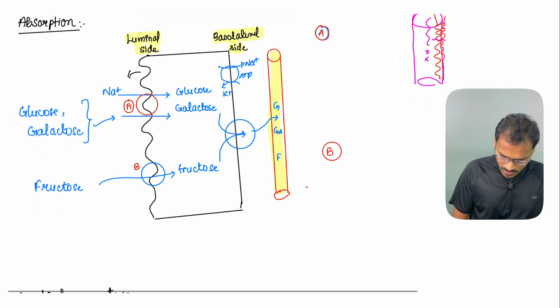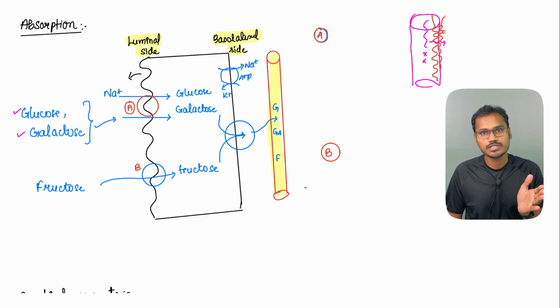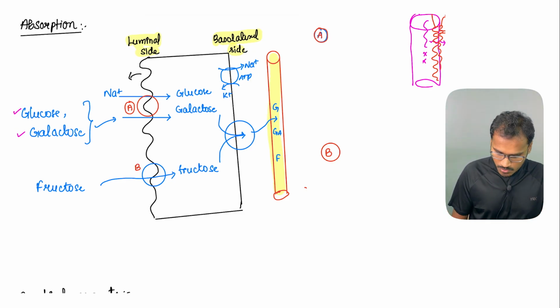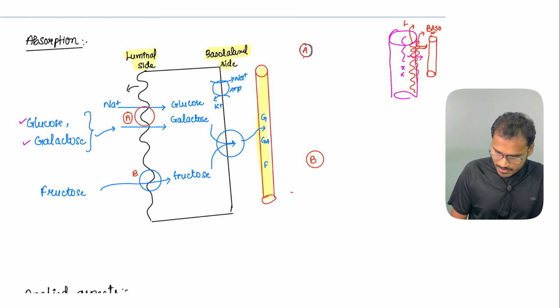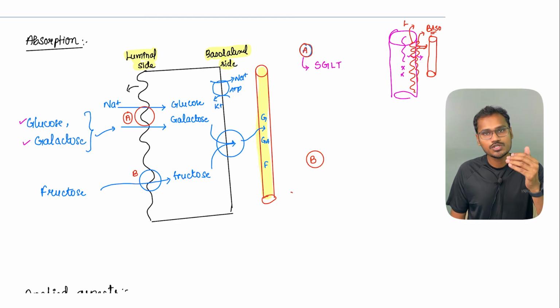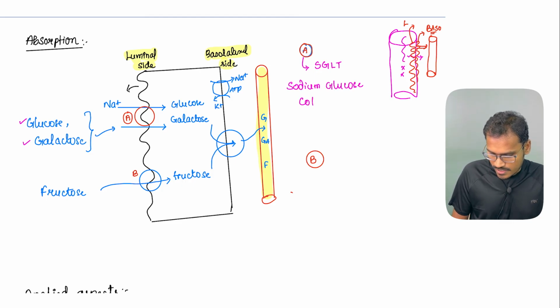And this glucose and galactose, both of them can be transported along with the sodium. With the help of a transporter, I have named this transporter here, that is nothing but the sodium glucose transporter. In general physiology also we have studied this transporter. So, I will just write it fully, sodium glucose co-transporter. They are going to go together in the same direction, that is why it is called a co-transporter.